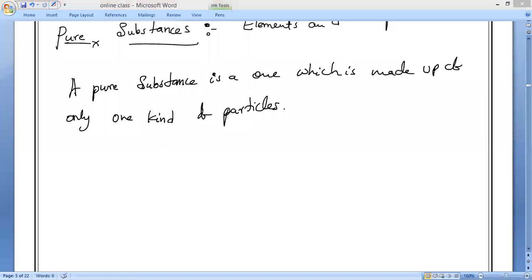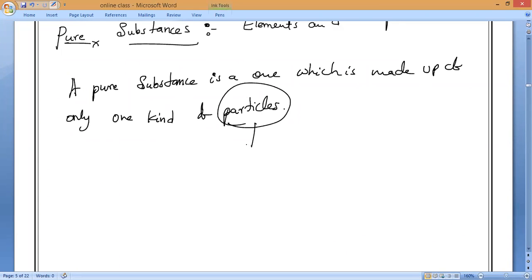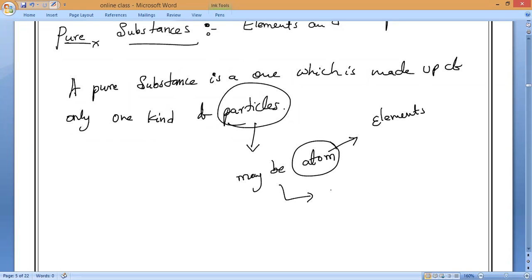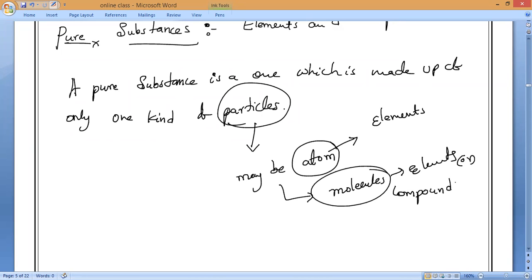Now, as I told you, these particles may be atoms or molecules. All of you should remember. If it is atoms, we call it elements, and it may be molecules. Molecules may be elements or compounds. I will give you detailed examples also. So that is why we can say pure substance.